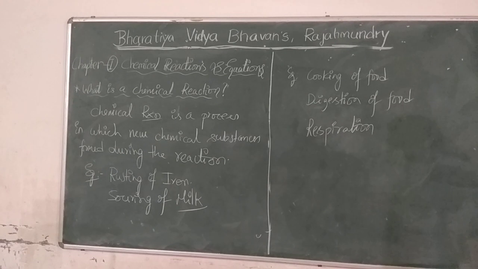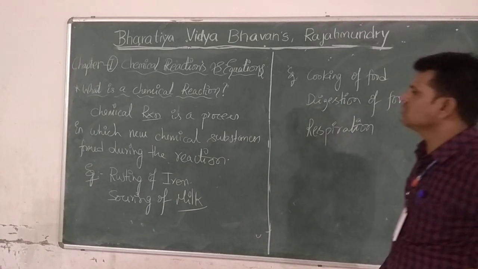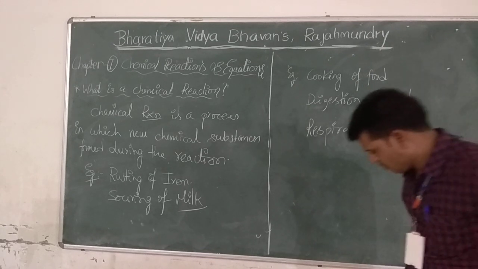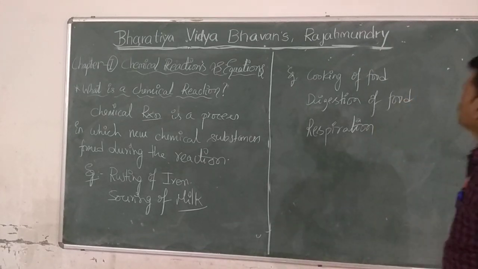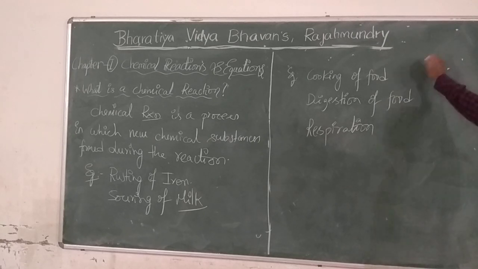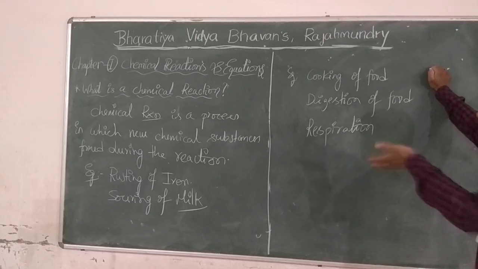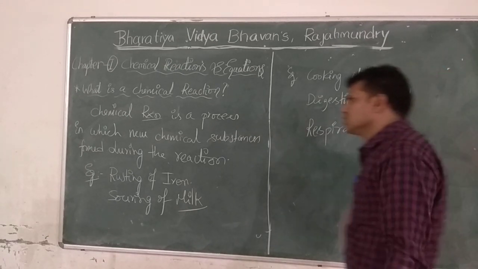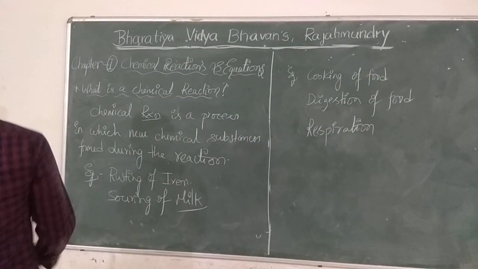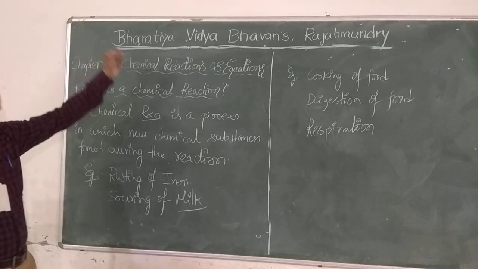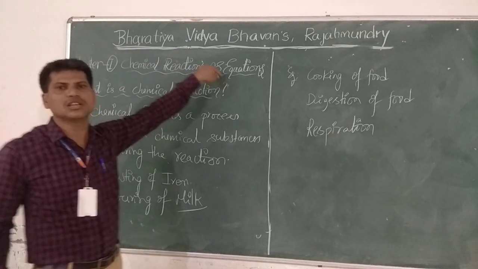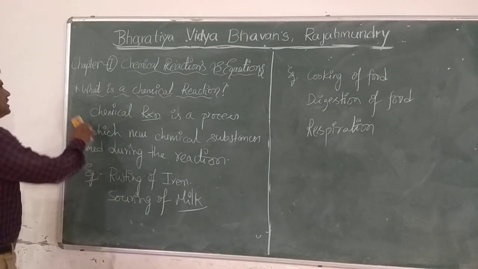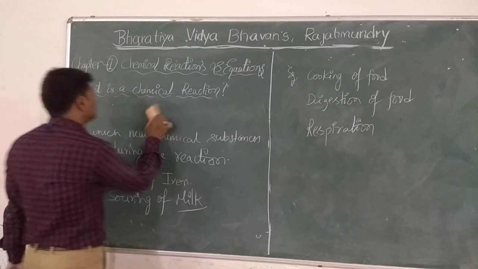Very important. So what is a chemical reaction? Chemical reaction is a process in which new chemical substances form during the reaction. So rusting of iron, souring of milk, cooking of food, digestion of food, respiration: these are all daily observations only. So many chemical reactions are there. Time to time we will discuss them. Now see, the next concept is what is a chemical equation. So our lesson is chemical reactions and equations. In that, the chemical reactions definition is completed. Now, what is a chemical equation?